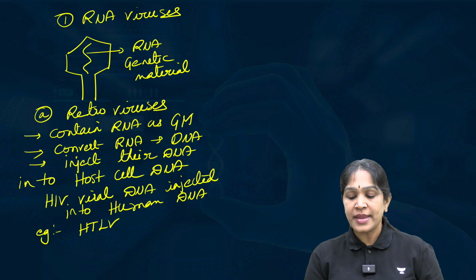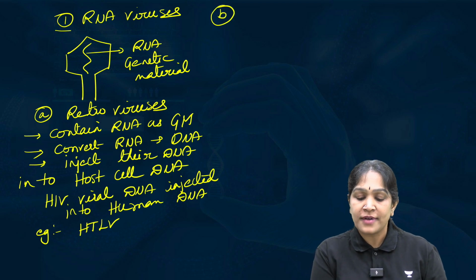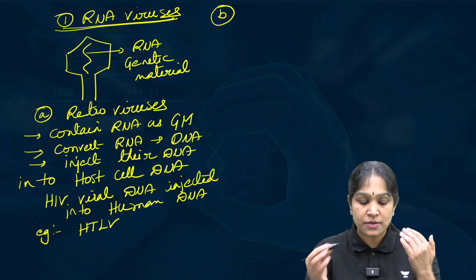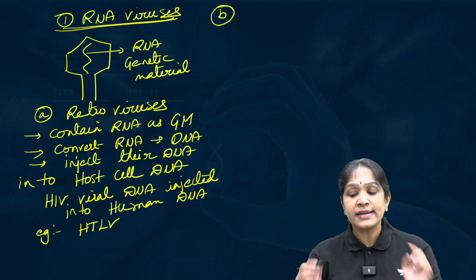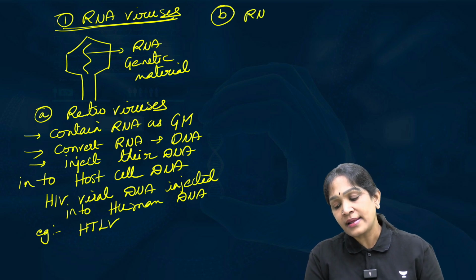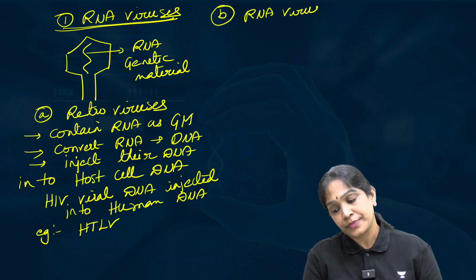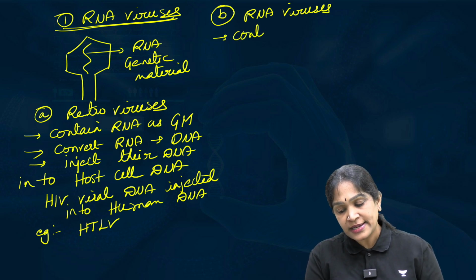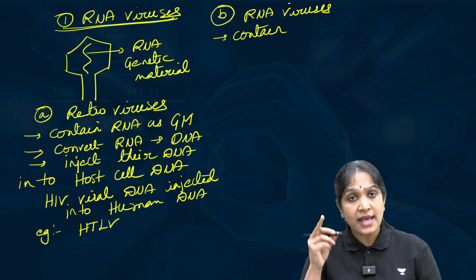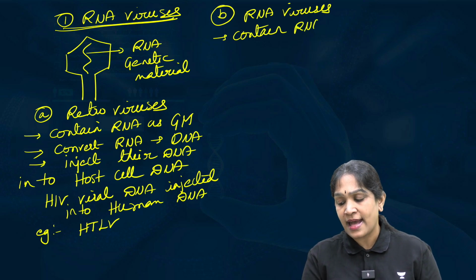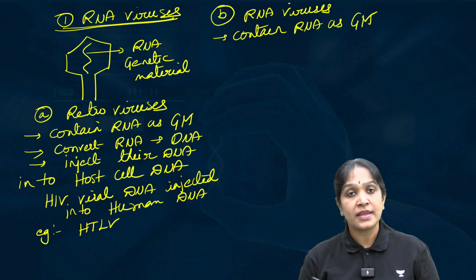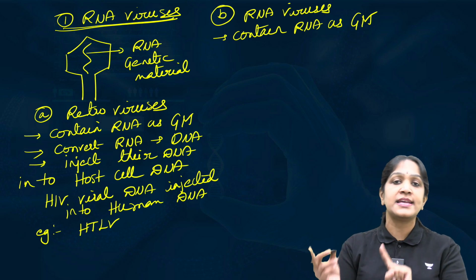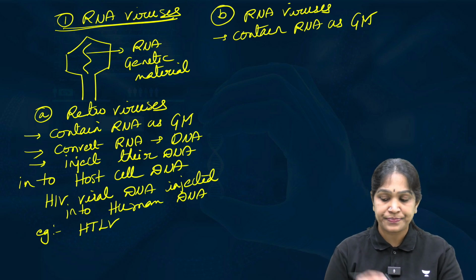Okay. Now coming to the second type of RNA viruses. I remind you, RNA viruses are two types. One is retrovirus, the second type is simple RNA viruses. Retroviruses also contain RNA as genetic material. These RNA viruses also contain RNA as genetic material. Then what is the difference between these two? Both of them have RNA as their genetic material. Then what is the difference?